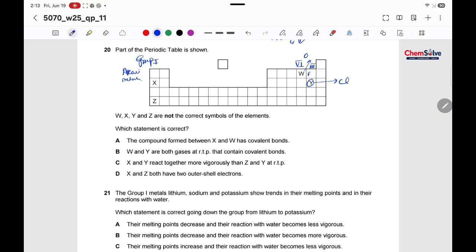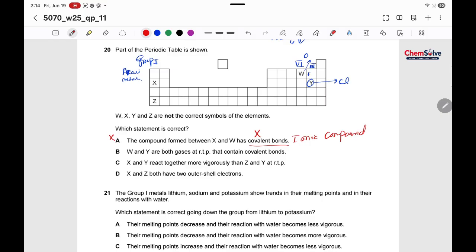Now look at the options. The compound formed between X and W has a covalent bond. Not at all. X is a metal and W is a non-metal. So a metal and a non-metal form an ionic compound instead. So an ionic compound will be formed. This is incorrect.